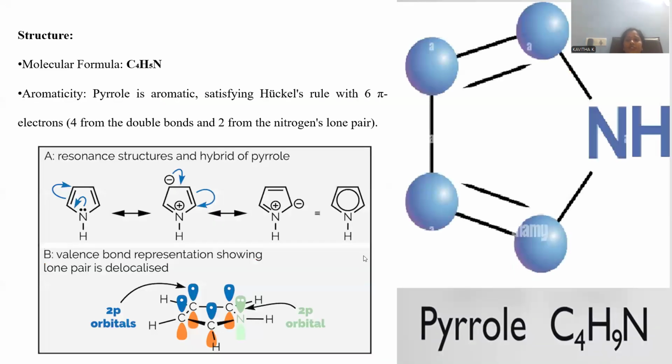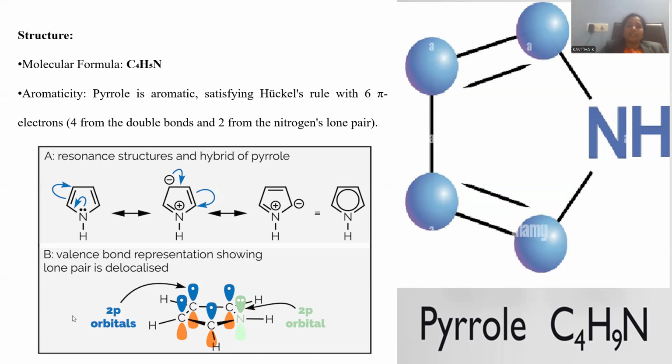Let me go with the structure of this pyrrole. The molecular formula for this pyrrole will be 4 carbons and 5 hydrogens present within the molecule. One heteroatom is the nitrogen, so C4H5N is the molecular formula. Aromaticity is the most important characteristic property for most of the heterocyclic compounds, because of this aromaticity only, certain kinds of chemical reactions are feasible by these molecules.